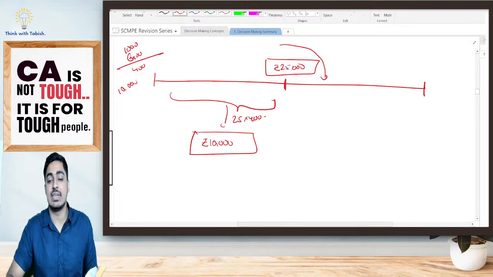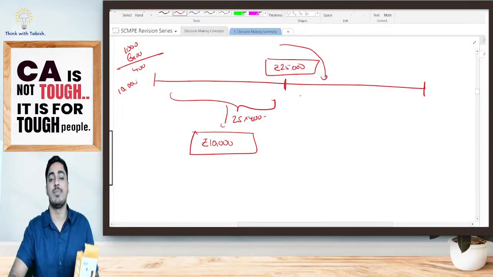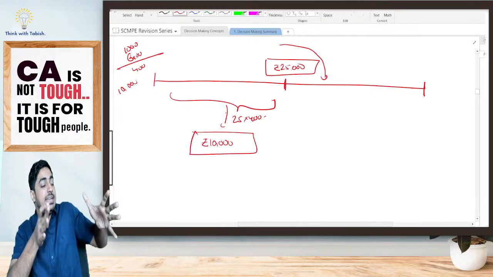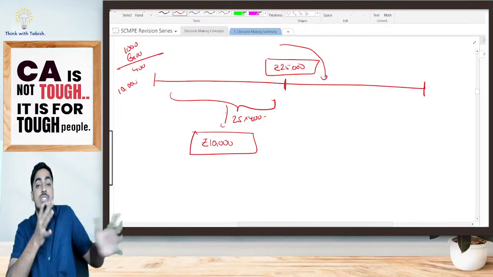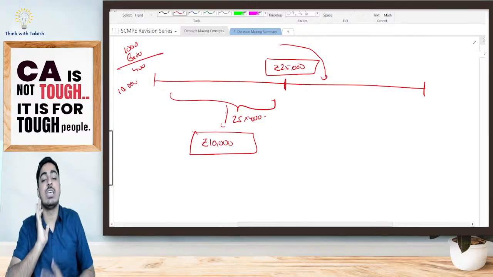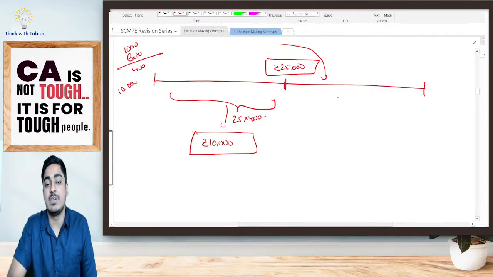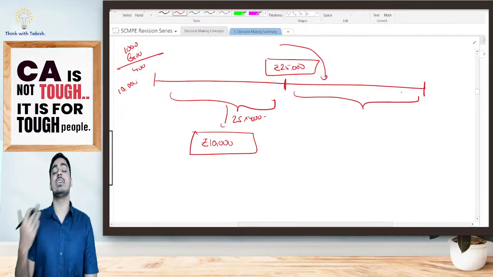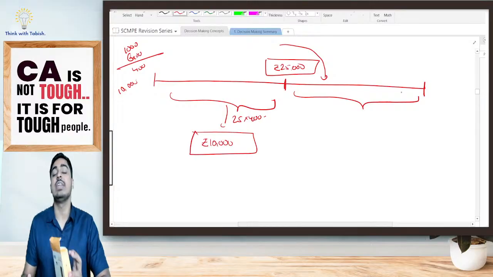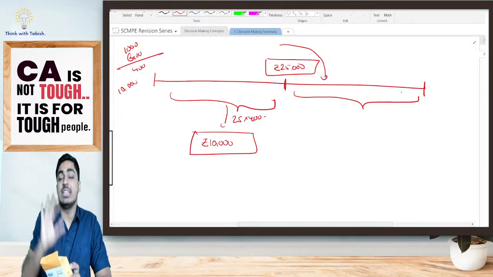Is it clear, everyone? Should we continue, students? So what I'm telling is, till BEP, whatever contribution I was getting, I have used it to pay my fixed cost. By the time I've reached my BEP, my fixed cost is already paid. So after BEP, whatever sales I make, from that whatever contribution I get, the 26th shirt I have sold, 27th shirt, 28th shirt.